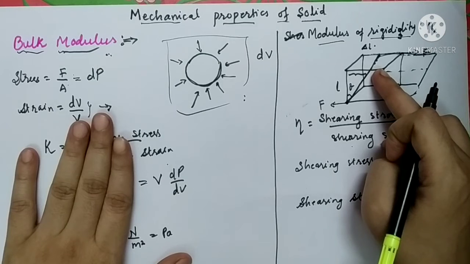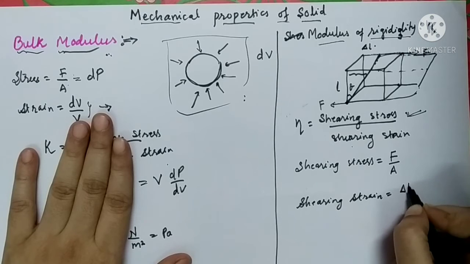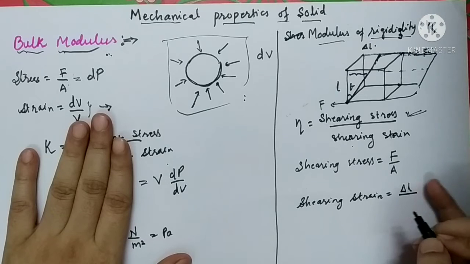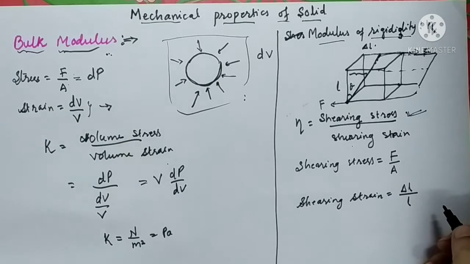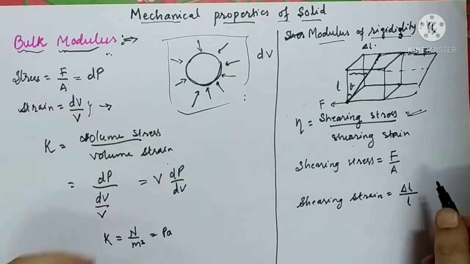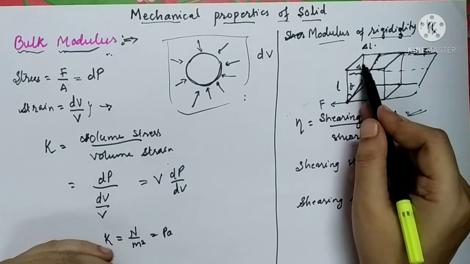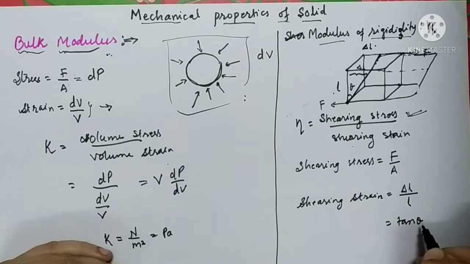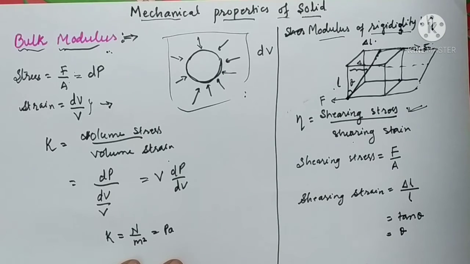This modulus of elasticity is related with the change in shape. So whatever displacement has occurred, that displacement is delta L, or you can say it is the displacement of the upper surface to that of the length of the cube. So delta L upon L. This is delta L. Delta L upon L is nothing but tan theta, and this displacement is quite small, so we can write it as theta only. If theta is very small, then tan theta will be written as theta.